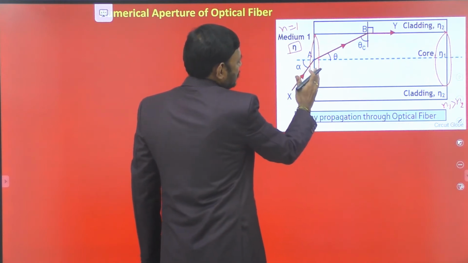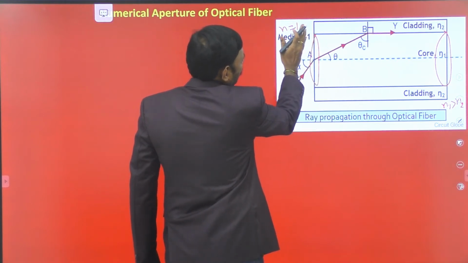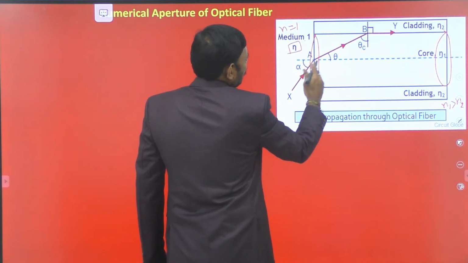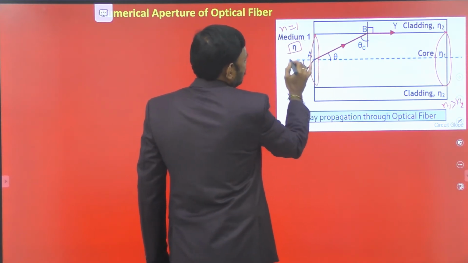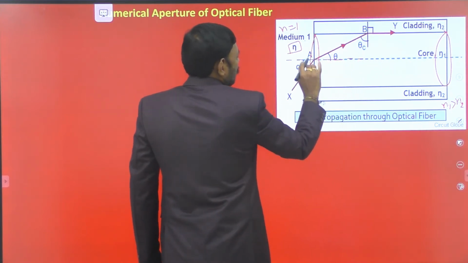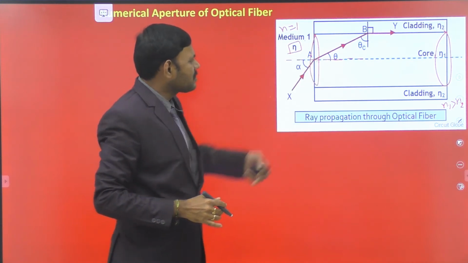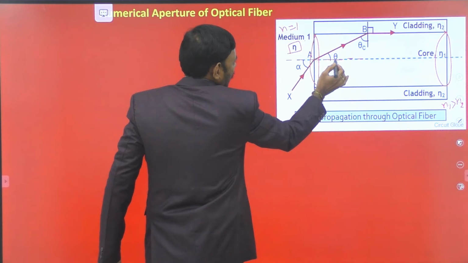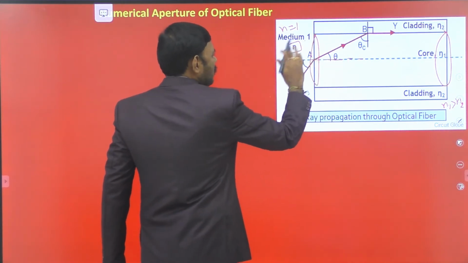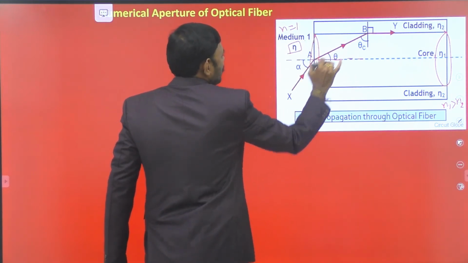Then as the light ray is traveling from rarer to denser, the core is always a denser medium, the light ray moves toward the normal. This is the normal. Observe it, this is the normal line. I am showing once again. So when the light ray is traveling from the outside air medium to the core medium as the denser, the light ray bends towards the normal. Let this theta be the angle made with the normal of the air-core interface. Normal line to the air-core interface. So it bends towards the normal.